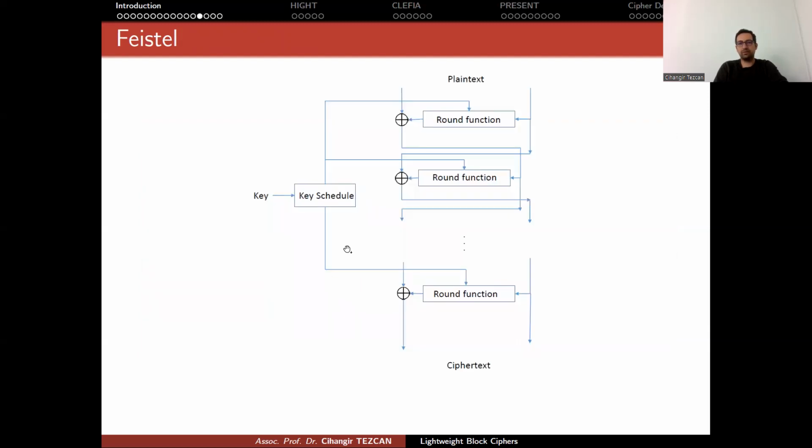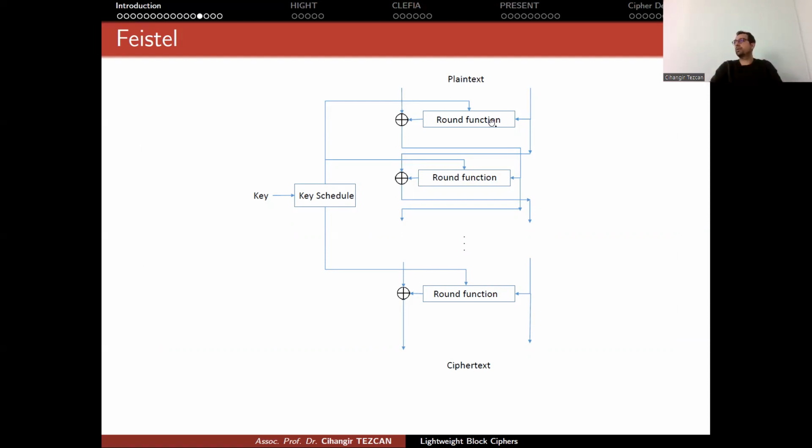So here's a picture I tried to draw. Assume that you have a plaintext block here. You divide it into two, saying that this is the right part, this is the left part. You take the right part, you don't affect anything on the right part, and it becomes the left part in the next round. But for the left part, the right part is fed into a round function.